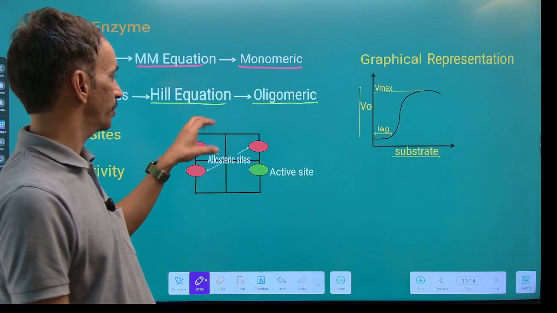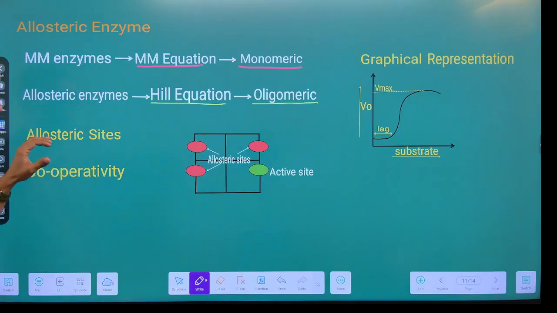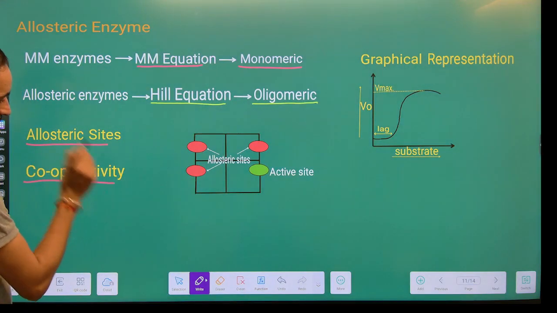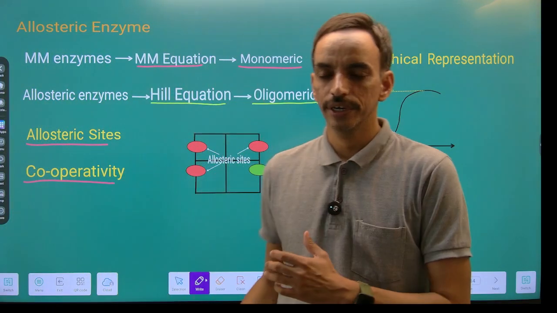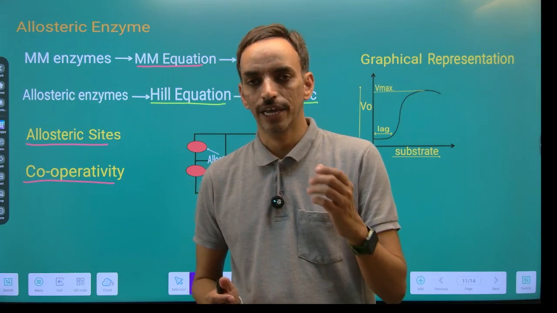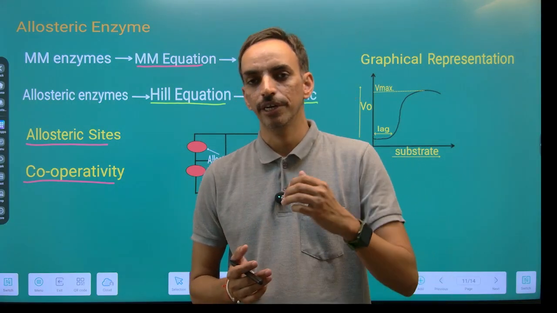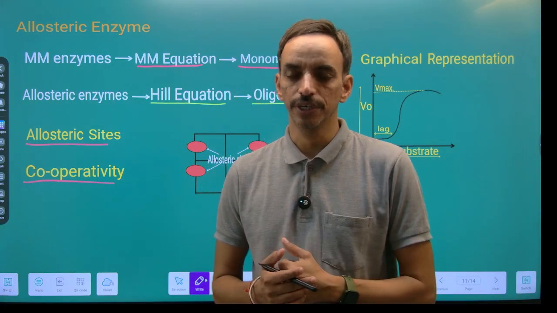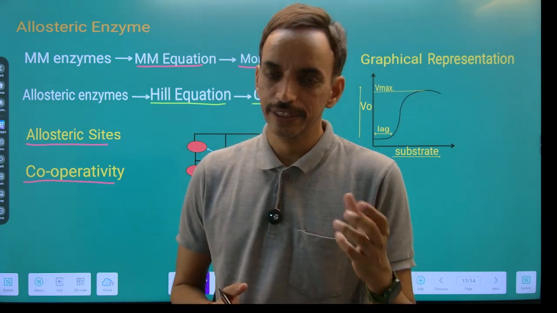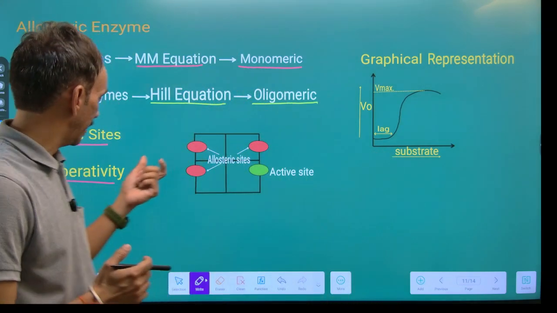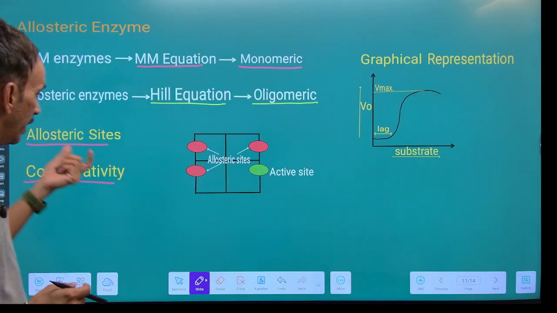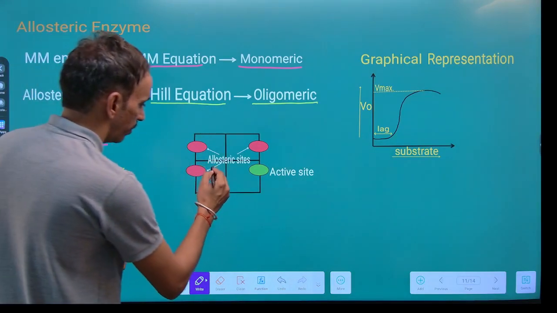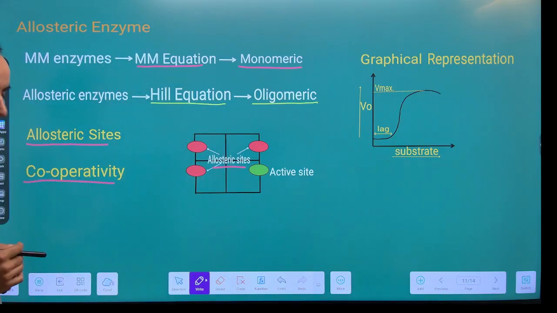Now, in the case of allosteric enzymes, there are two terms. One is the allosteric sites and the other is known as cooperativity. बात करते हैं एलोस्टेरिक साइट्स की. As we already stated, the allosteric enzymes are made up of more than one subunit, so they have many other sites besides the active site, and these sites are called the regulatory sites or the allosteric sites, as we can observe in this figure.